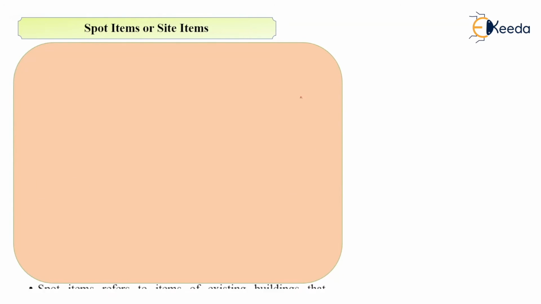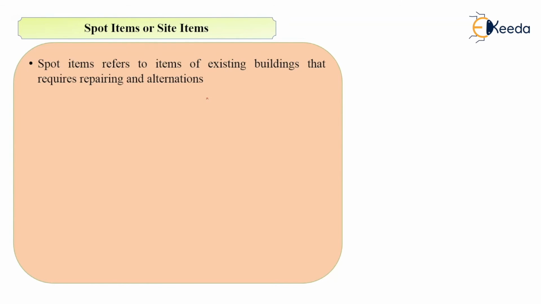Then the last term that is related to the estimate is spot items or site items. Now what are spot items? Spot items refers to the items of existing building that require repairing or alterations. For example, there are certain items which will need either repairing or alteration.